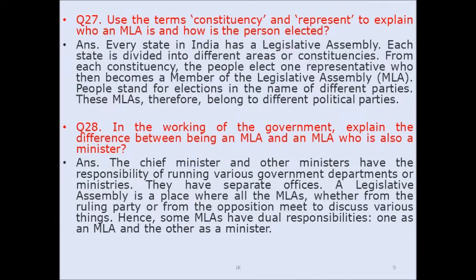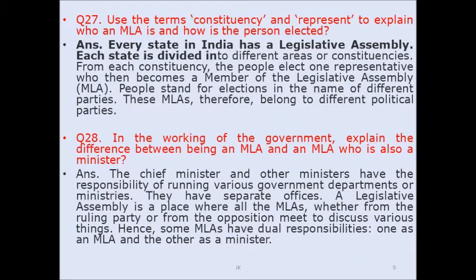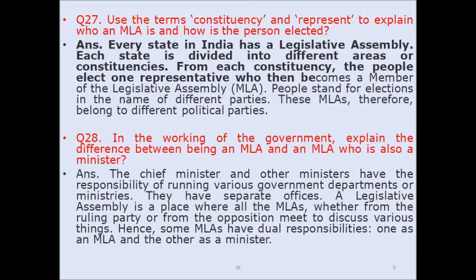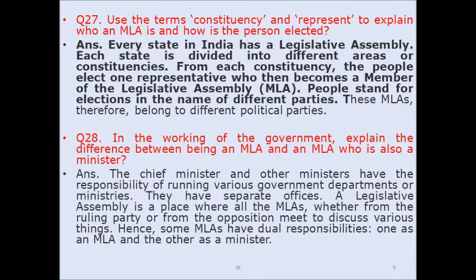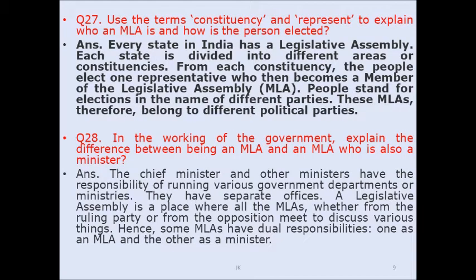Question number 27. Use the terms constituency and represent to explain who an MLA is and how the person is elected. Answer: Every state in India has a legislative assembly. Each state is divided into different areas or constituencies. From each constituency, the people elect one representative who then becomes a member of the legislative assembly, an MLA. People stand for election in the name of different parties. These MLAs therefore belong to different political parties.